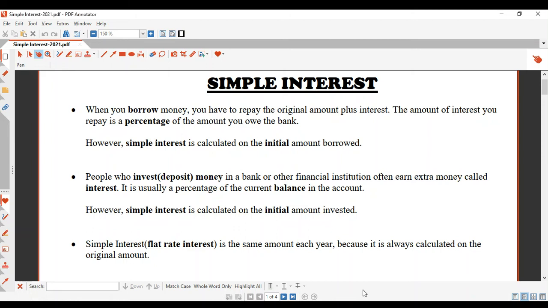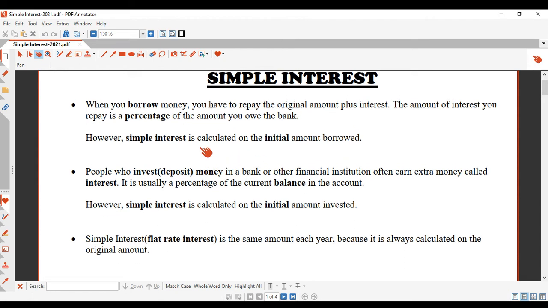Right, we're going to look at simple interest. And this is a particular kind of interest with special features. So let's have a look. When you borrow money, you have to repay the original amount that you borrow plus interest. Now, the amount of interest you repay is a percentage of the amount that you owe the bank.